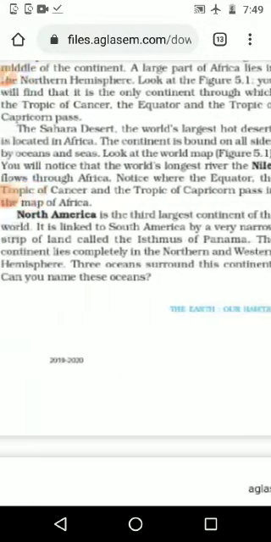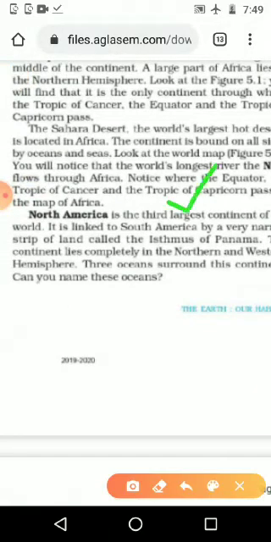Okay, North America is the third largest continent. First one Asia, second one Africa, third one North America. Please underline, third largest continent in the world, and it is linked to South America by a narrow strip of land called the Isthmus of Panama. Please underline, because it is a very important point. Panama Canal and other things you will study in higher classes.